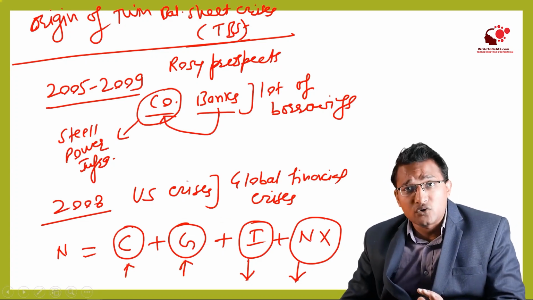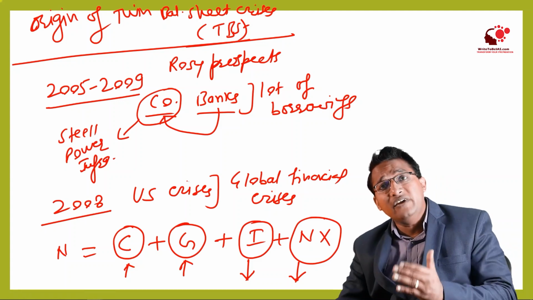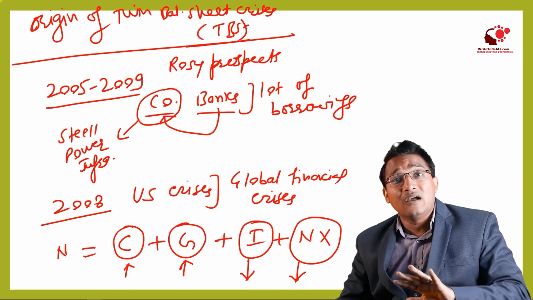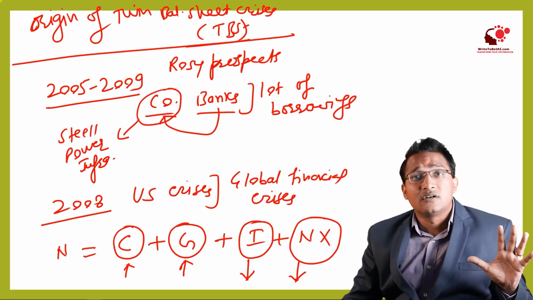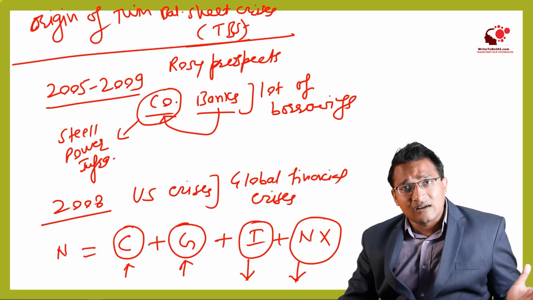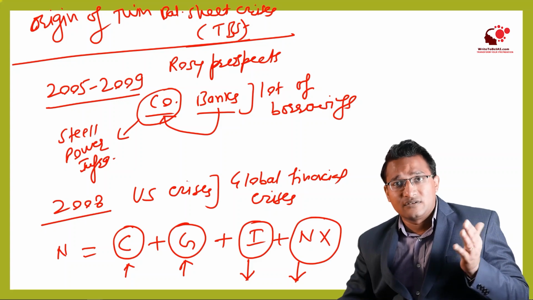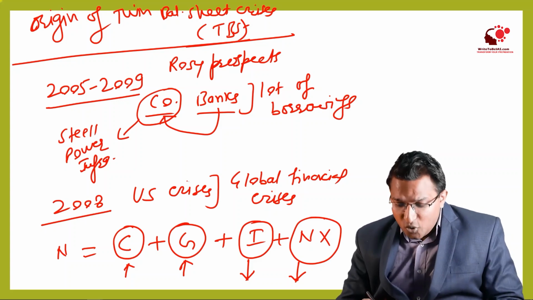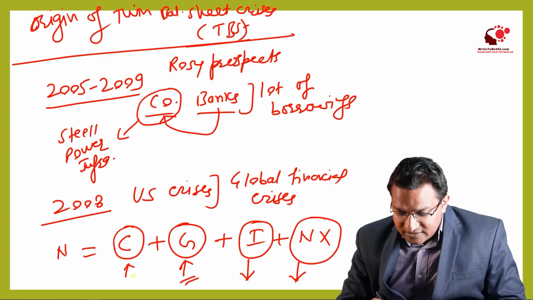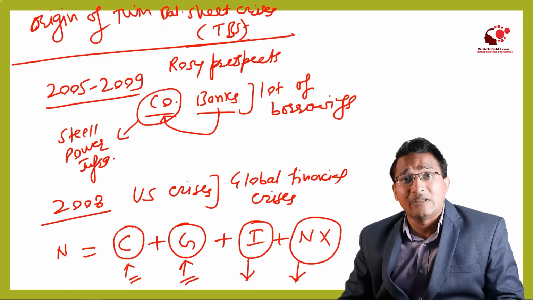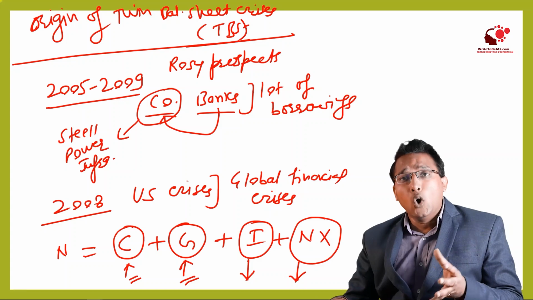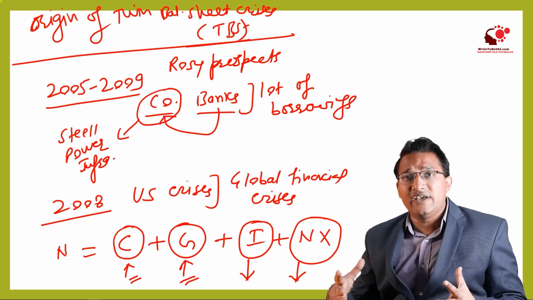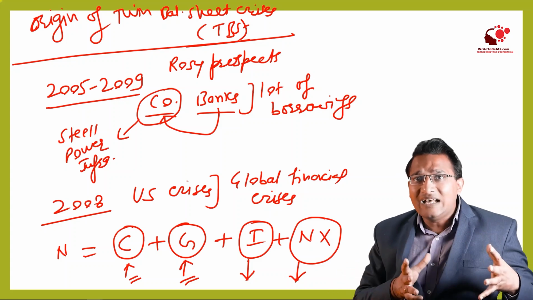It kept growing because on the one hand, the government was giving fiscal stimulus. The government was providing many benefits to the citizens so that they can come out of the global crisis, and out of the impact of the economic slowdown. So this government expenditure was increasing. At the same time, private consumption was also increasing, because although the global financial crisis was there, India's banks were not much impacted.